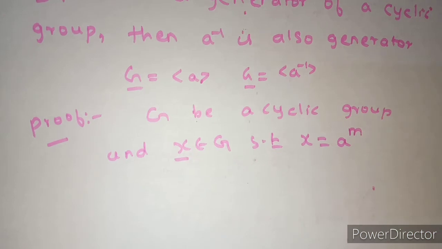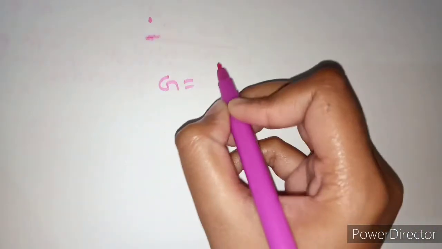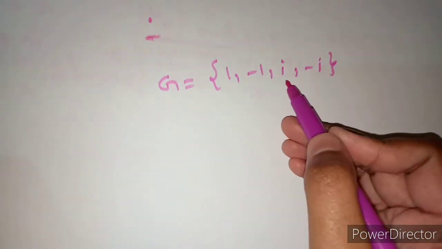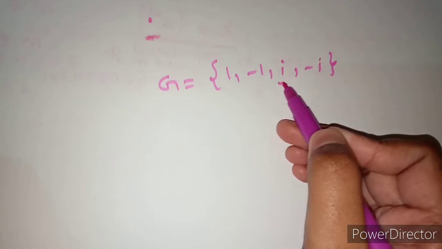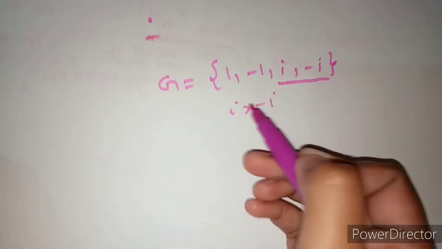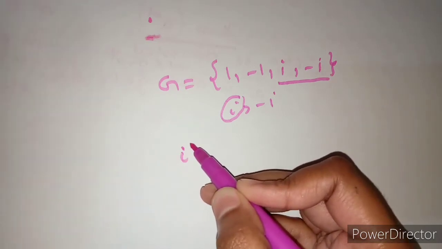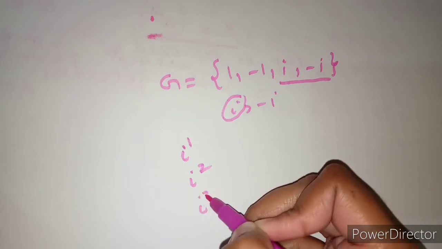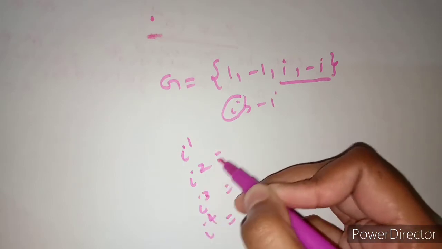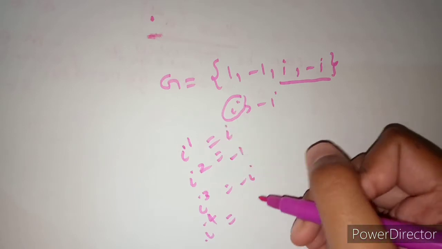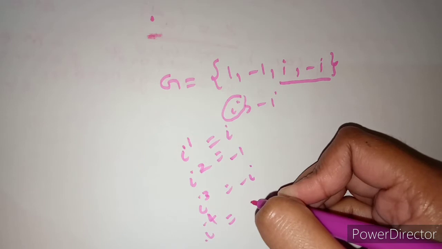How is this? Let me explain through an example. Suppose they have given the group 1, minus 1, i, minus i. Here the generators of this group are i and minus i. Now I am taking i. Take integral powers of i: i power 1, i power 2, i power 3, i power 4 and so on. i power 1 is i, i square is minus 1, i cube is minus i, i power 4 is 1.